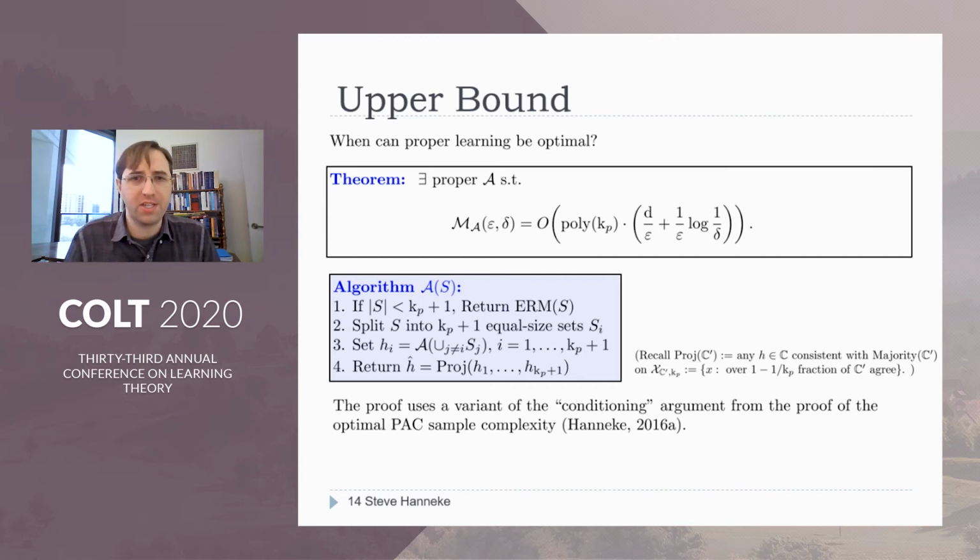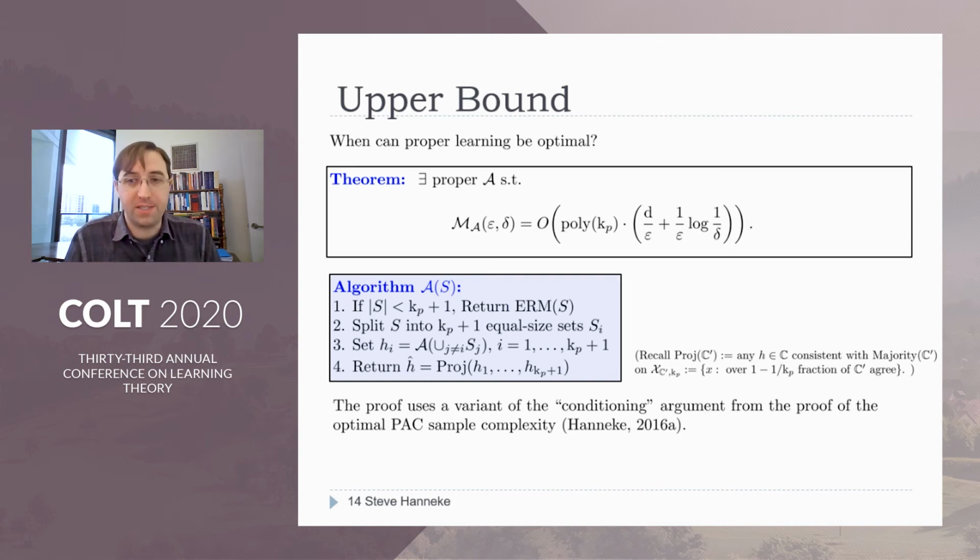So this gives you a collection of Kp plus 1 different classifiers. And it turns out that you can show the majority vote of those classifiers would have a good error rate guarantee. But since we want a proper learning algorithm, we have to project that majority vote back into the concept class. And that's where we use this projection operator that we defined a couple slides ago.